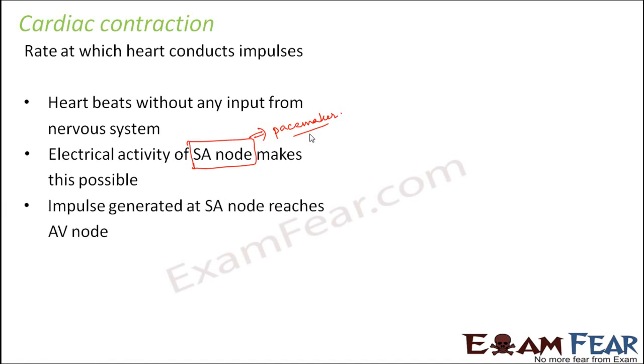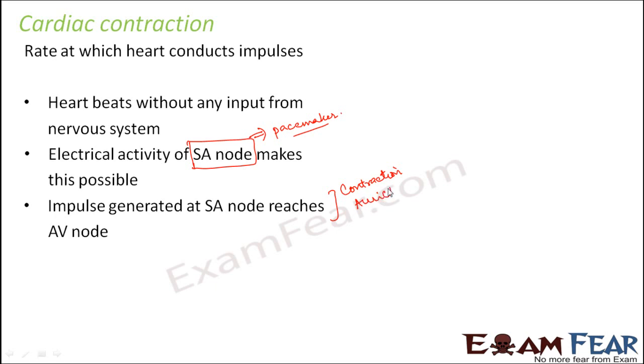Now, the impulse generated at the SA node reaches the AV node. As I said, the SA node is present in the auricles, so from the auricle it reaches the lower side of the auricle where the AV node is present. Once it reaches the AV node, there is a delay involved. It takes some time to reach from the SA node to the AV node. As soon as the impulse gets generated in the auricles, it sends a signal to the auricles to contract. So the generation of this impulse results in the contraction of the auricles.